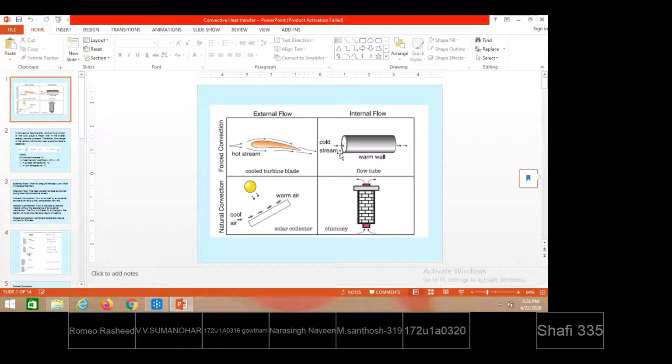The same fluid may flow internally through a pipe or a tube. Having different temperatures between the fluid and the tube surface, again there may be convection here. This is the warm wall, at high temperature, through which the cold fluid is allowed to flow. Then from wall to fluid, the heat transfer will take place. Here also, the mode of mechanism involved is convection. Natural convection. What is the difference between forced convection and natural convection?